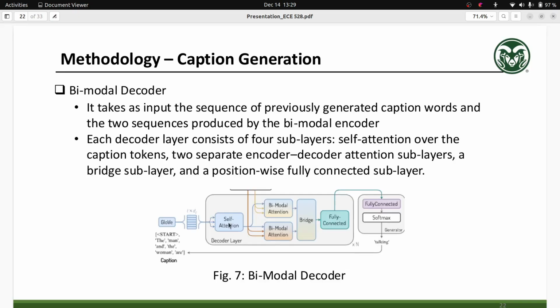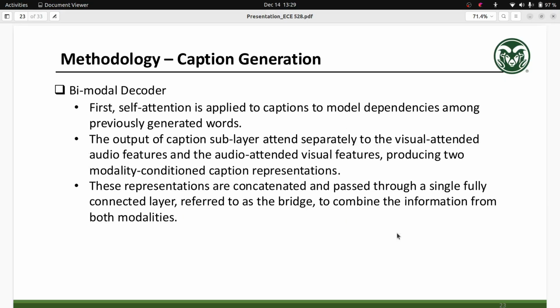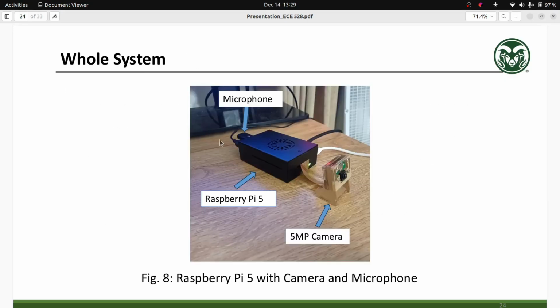The decoder gets output from the previous encoders, that are audio-attended video and video-attended audio, and also the previous caption embeddings. The embedding is self-attended, then it is bimodally attended with the audio-attended video and video-attended audio. They are concatenated and passed through a fully connected layer, and this generator generates the probability distribution over the vocabulary. So this is our whole system.